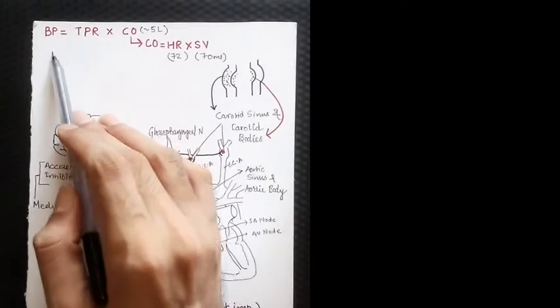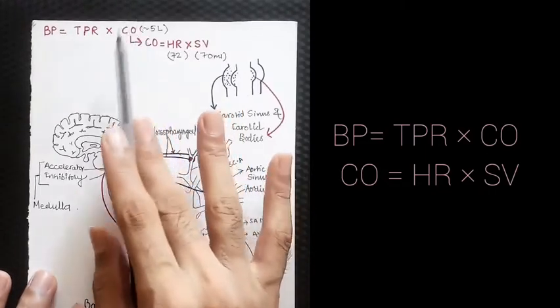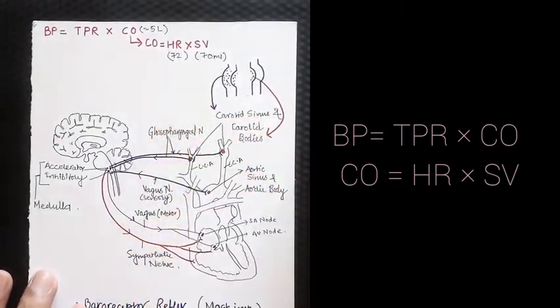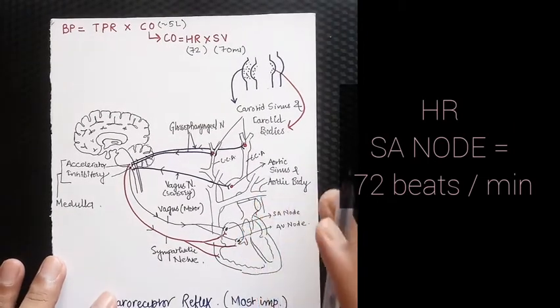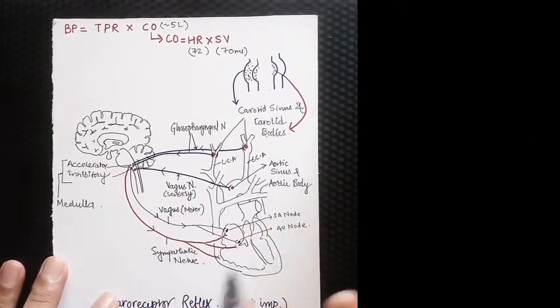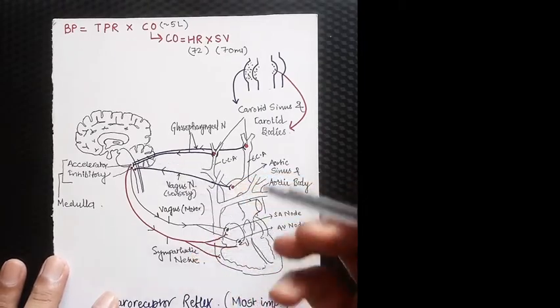We know that blood pressure is equal to total peripheral resistance times cardiac output, and cardiac output in turn is equal to the multiplication of heart rate and stroke volume. Though heart rate due to the SA node is constant, that is 72 times per minute, we know that it is not always constant. That means heart rate fluctuates during our daytime, isn't it? So how is the heart rate regulated?